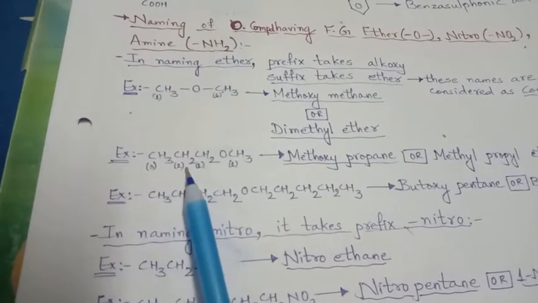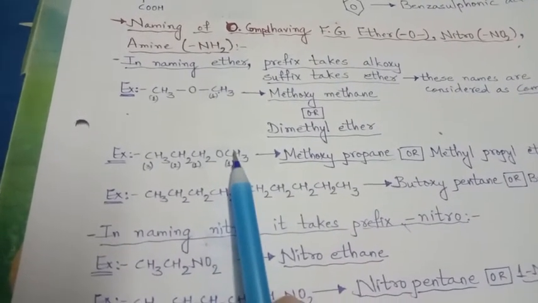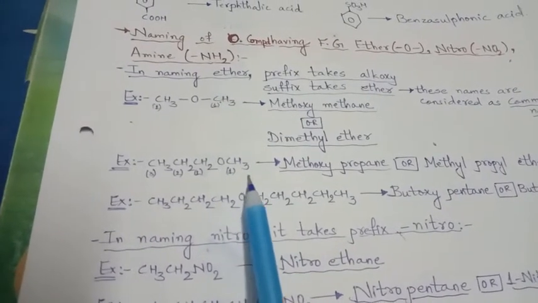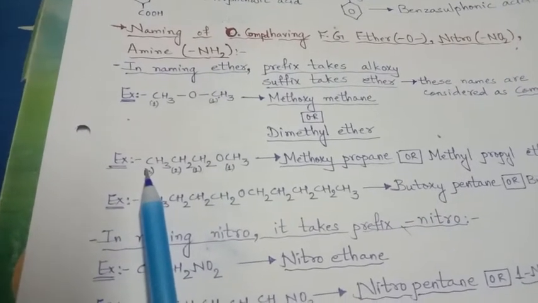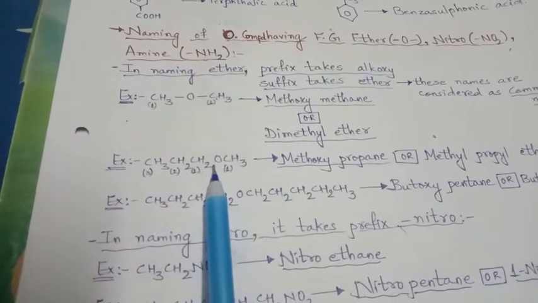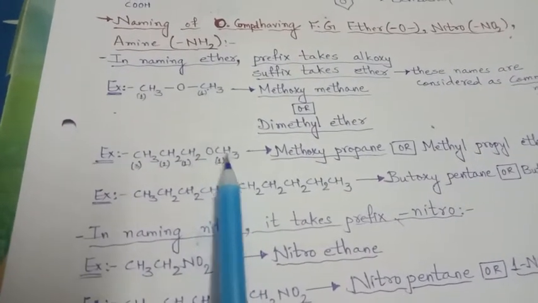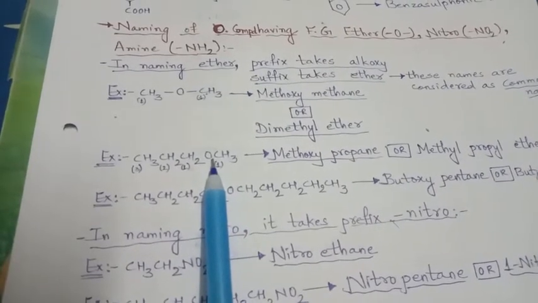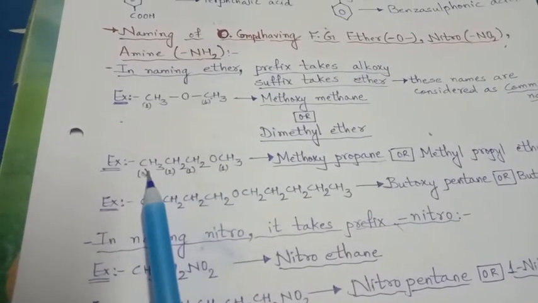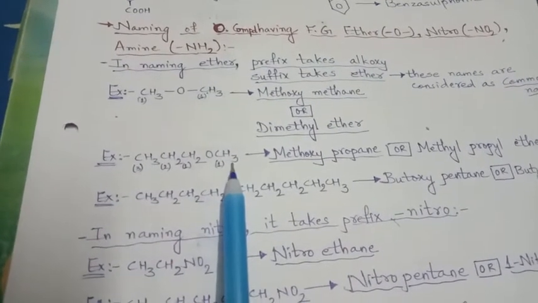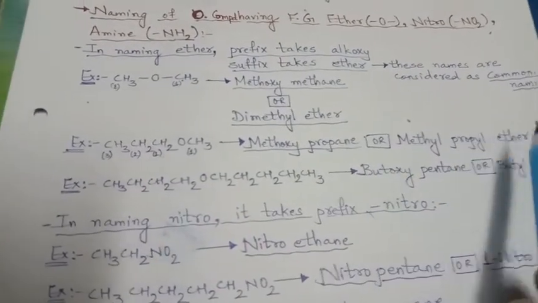See here, CH3CH2CH2OCH3. Right? If we consider this, in a chain it is only one carbon. But here, if we consider, it is 1, 2, 3. Right? So oxygen, when attached with the methyl group, in the ether group, if this is taken first as a prefix, then this will be methoxypropane, or methyl propyl ether, right? Methyl propyl ether.